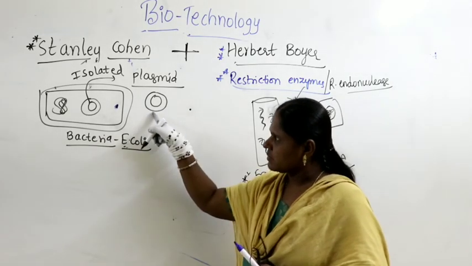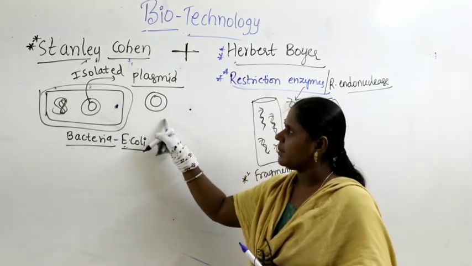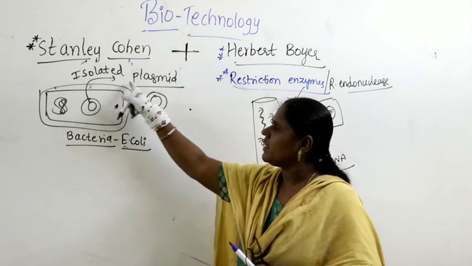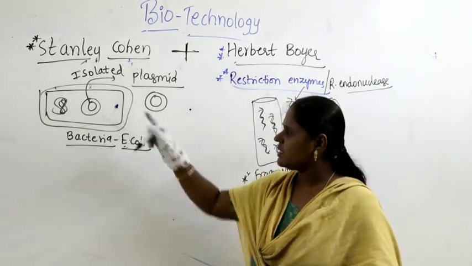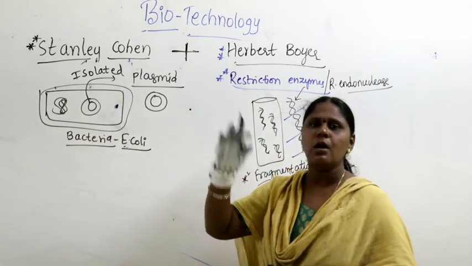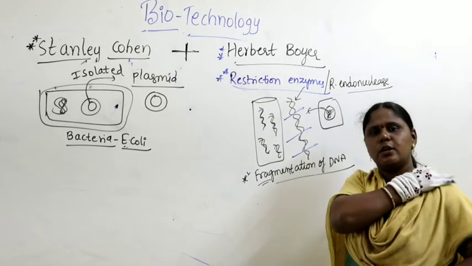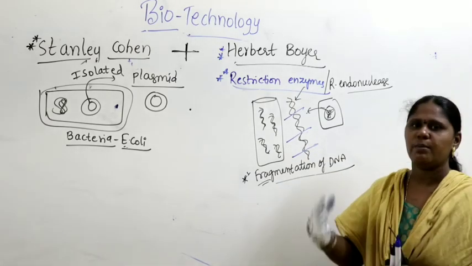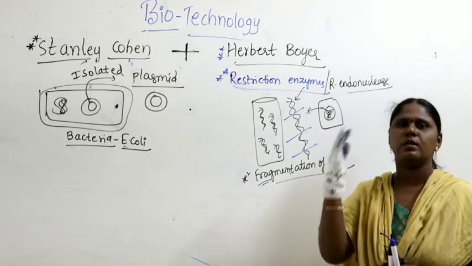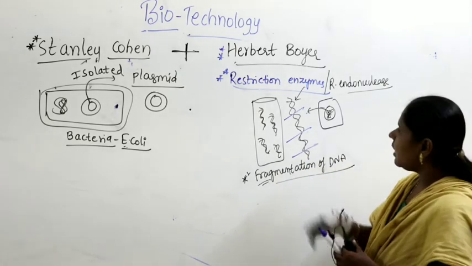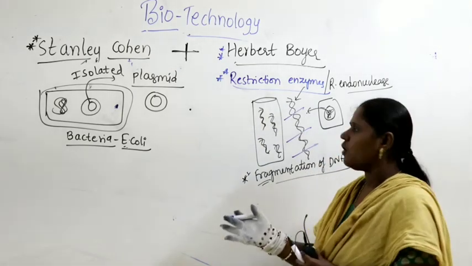Stanley Cohen has plasmids. It is observed that plasmids keep moving from one bacteria to another. So Stanley Cohen isolated the plasmid outside the cell. From inside the cell he took the plasmid out. Then both of them discussed together and coordinated, and they gave a practical view to the idea they had in their minds. Now Herbert Boyer has the DNA fragments, and together they worked in coordination.